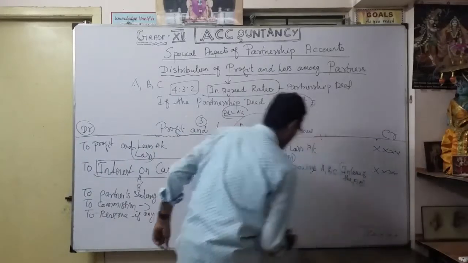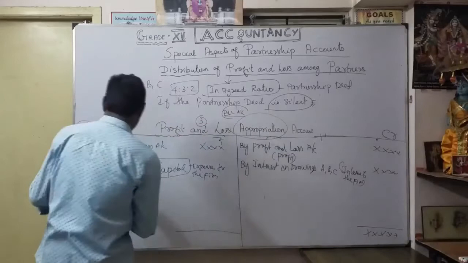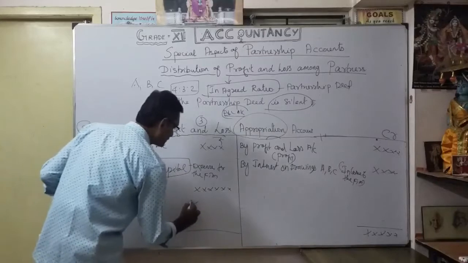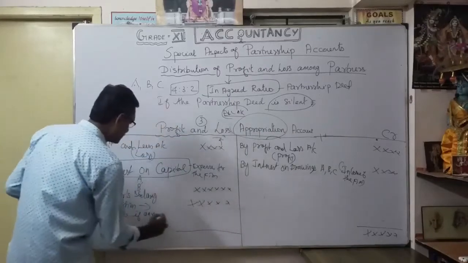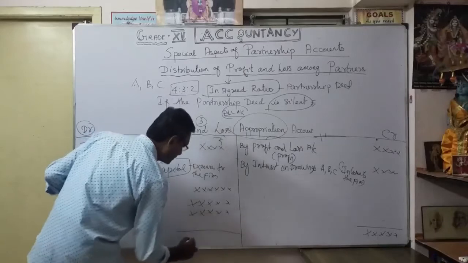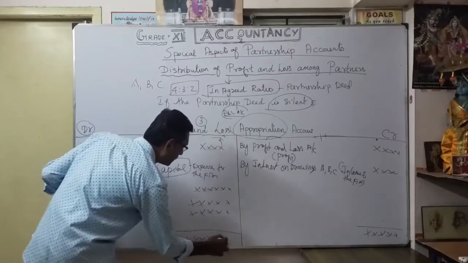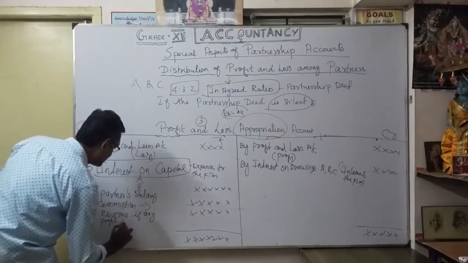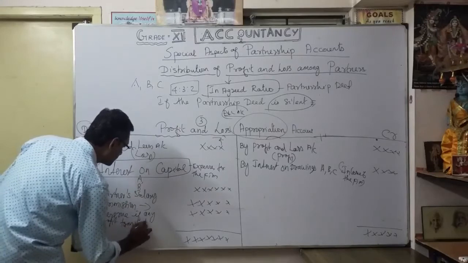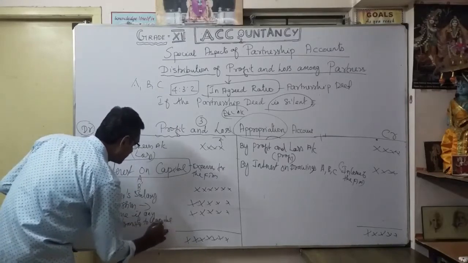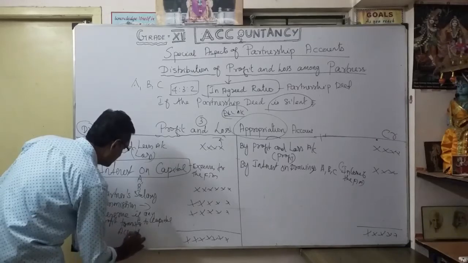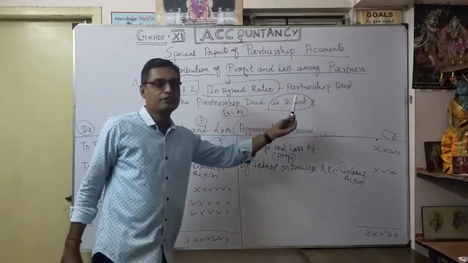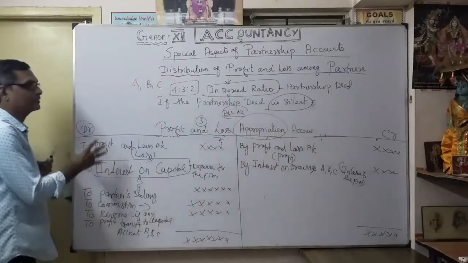Once you total it, here you will show your partner's salary and partner's commission, thereafter any reserve if allocated, thereafter any profit available, that profit is transferred to the capital accounts. Maybe partners A, B, C, in a ratio or equally. Understood now? This is the very, very important format.